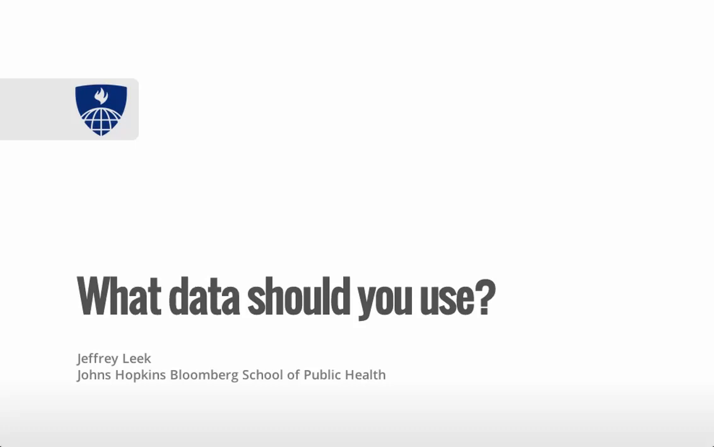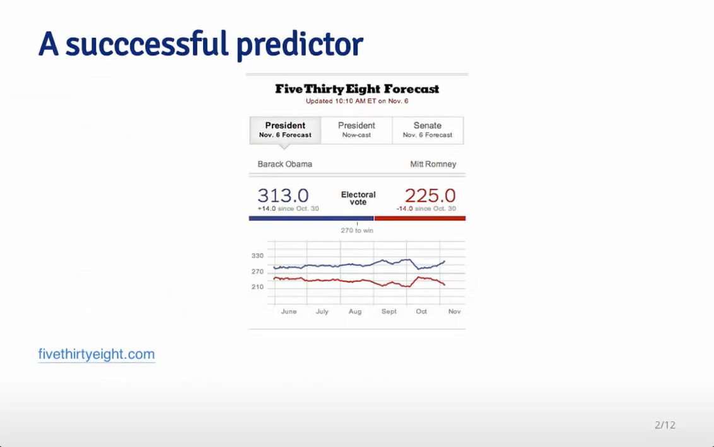After defining the question of interest, the next most important thing is to identify the data set that will allow you to create the best possible predictions with your machine learning algorithm. So an example of a really successful predictor here in the United States is something called 538. This was a blog that was designed to build an election forecasting model to predict who would win the presidential and other elections in the United States.